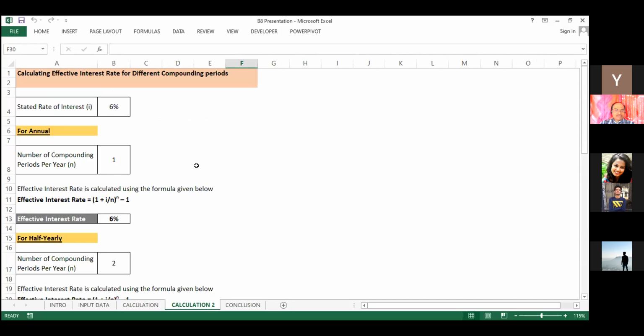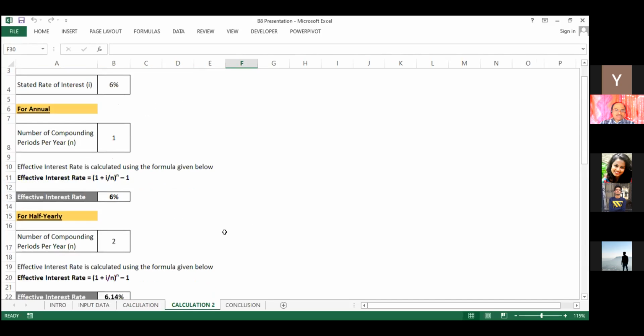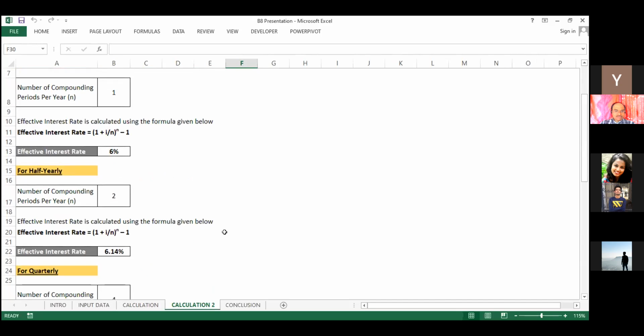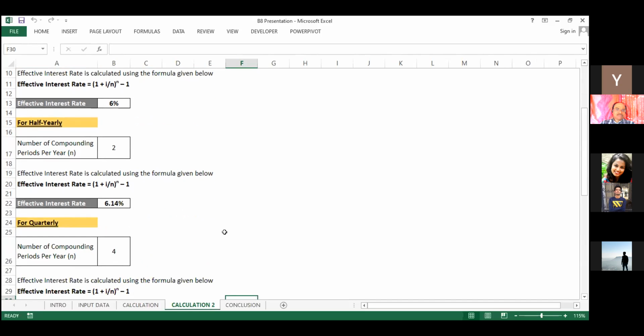So here we are taking the stated rate of interest 6%. For annually, the compounding periods per year is 1. So the effective interest rate will come to 6%. And for half yearly, the number of compounding periods will change to 2. And we will solve the equation (1 plus i by n) raised to n, minus 1. The effective interest rate will come near to 6.14%.